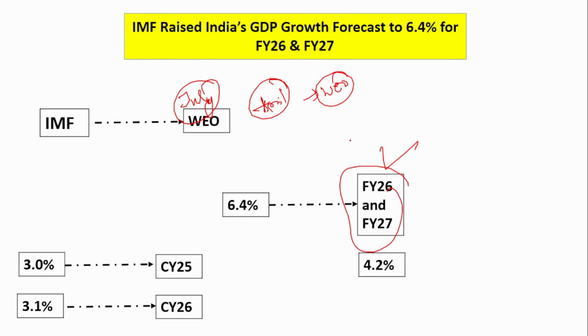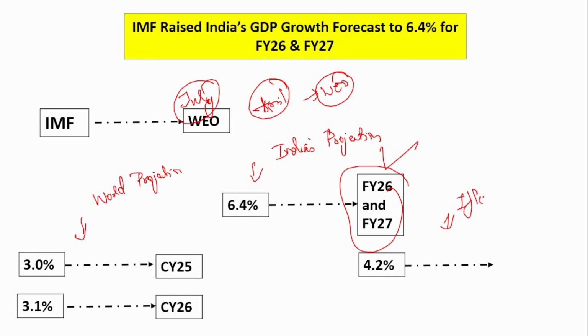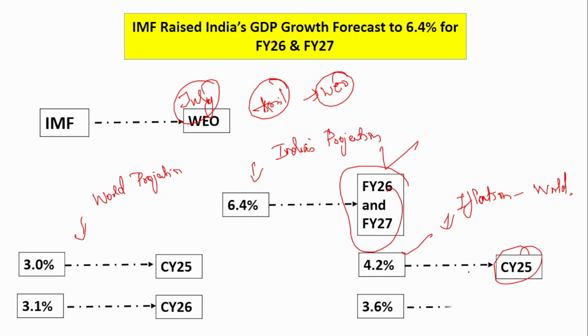So the inflation, this is also for the global. Okay, this one is for the world projection. This one is India's projection. And this one, if you see, this is the inflation projection of the world again, of the global. Okay, so inflation projection, if you see, it is expected to be at 4.2% for the calendar year 25 and 3.6% for the calendar year 26. Remember, IMF, it is a very important institution, so you have to remember the GDP projection both of the globe and India.